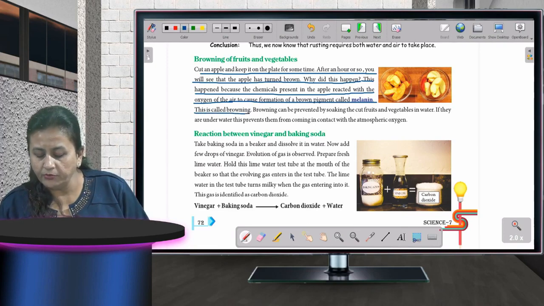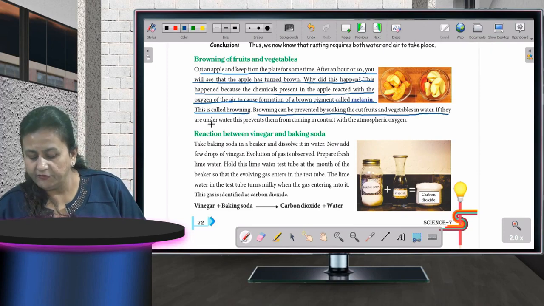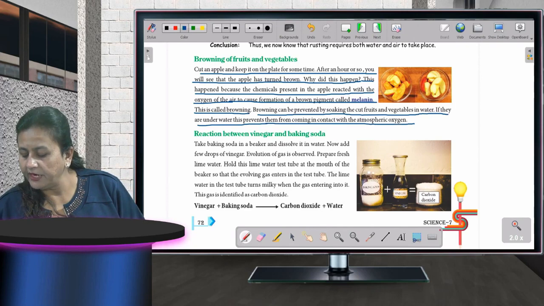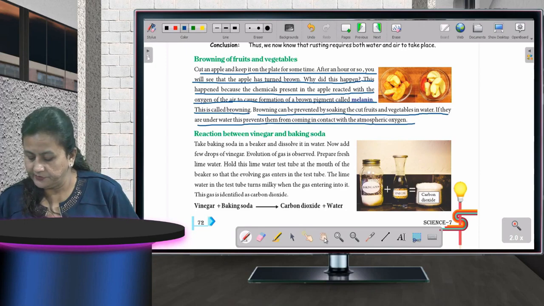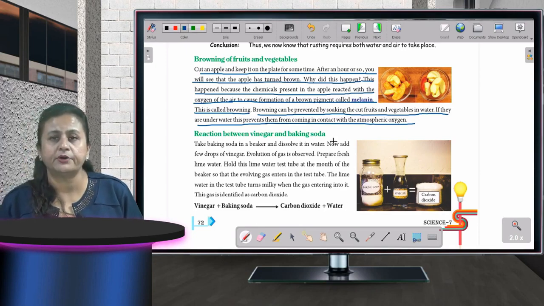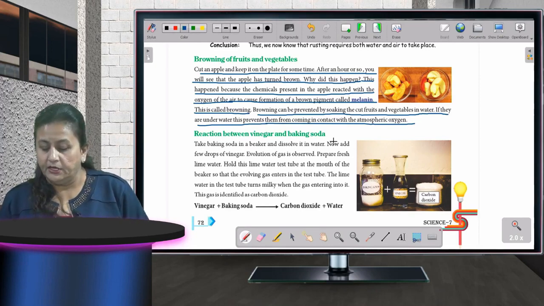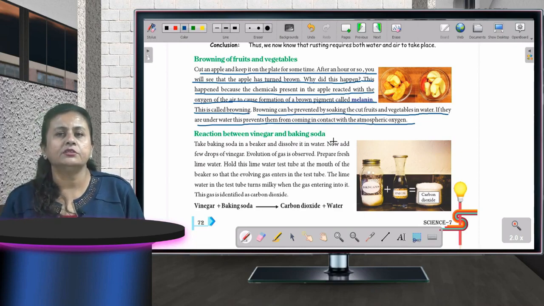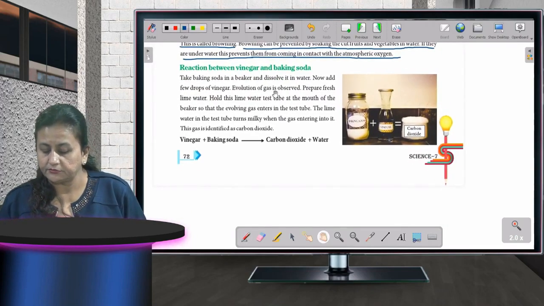This is called browning. Browning can be prevented by soaking the cut vegetables in water. If they are under water, this prevents them from coming in contact with the atmospheric oxygen. Okay. I hope this is clear to you. What is browning? Whenever the fruits are cut and left for some time, the chemicals present in the fruits react with the oxygen in the air and a brown coating called melanin is formed. Fine. Now moving to the next topic.